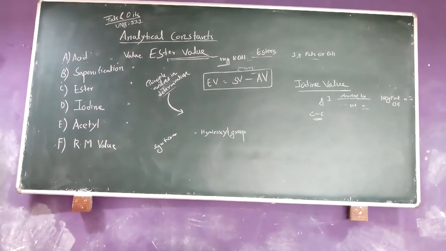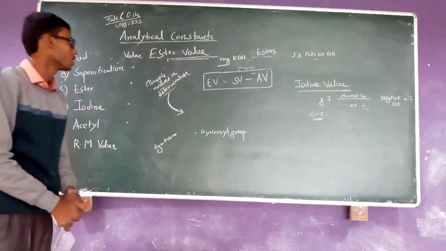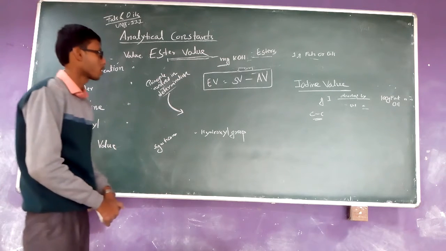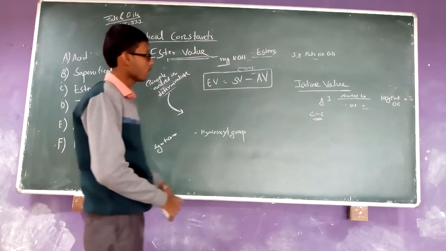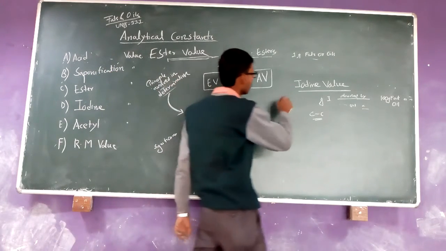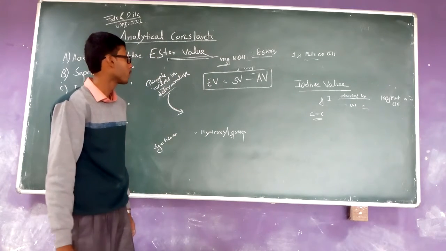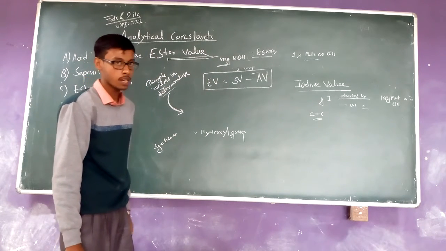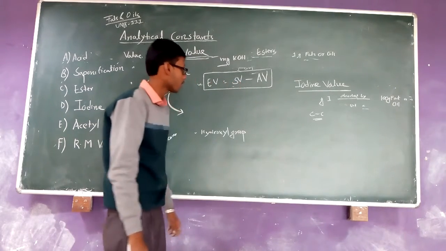Now going to another analytical constant, that is the ester value. It describes the number of milligrams of potassium hydroxide that react with the ester in 1 gram of fat sample. And if you see the formula of the ester value, you clearly understand that ester value is equal to saponification value minus the acid value.